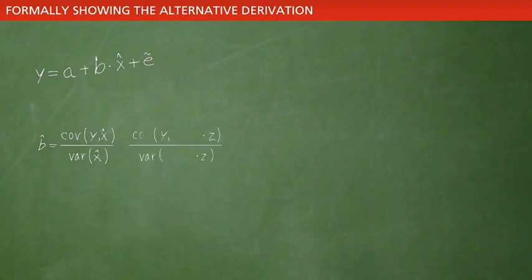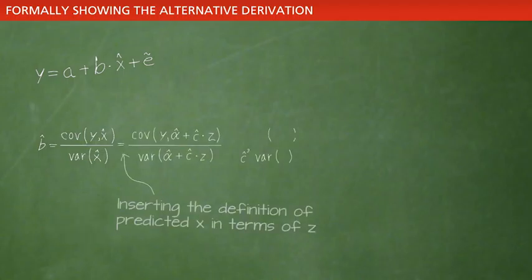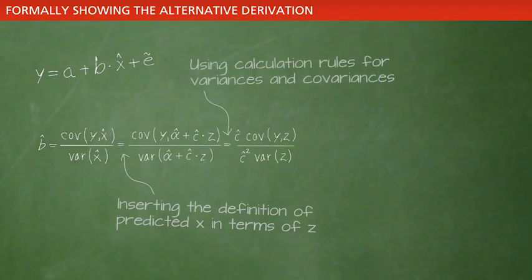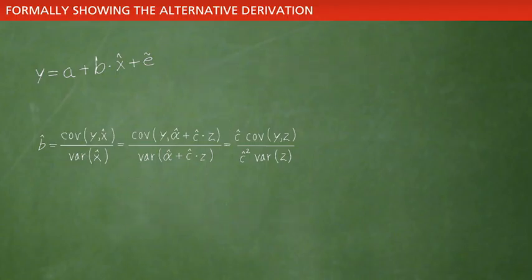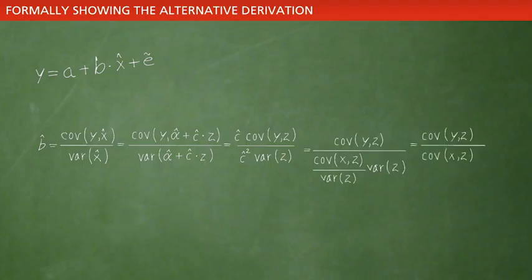Replacing the predicted values of X by the expression in terms of the instrument C, we get the regression coefficient of Z on X, multiplied by the covariance between Y and C, divided by the variance of X. Plugging in the definition of the regression coefficient of C on Y, we finally get the IV estimator: the covariance of Y and C divided by the covariance of X and C.